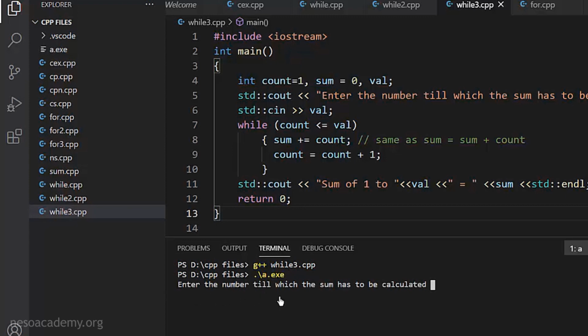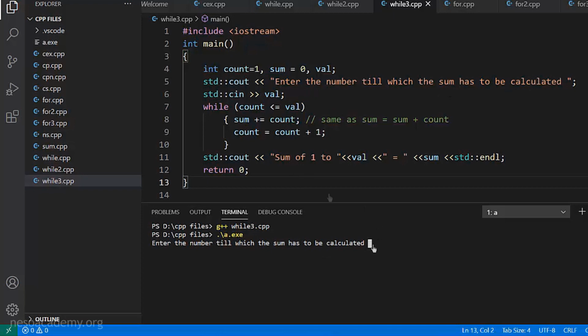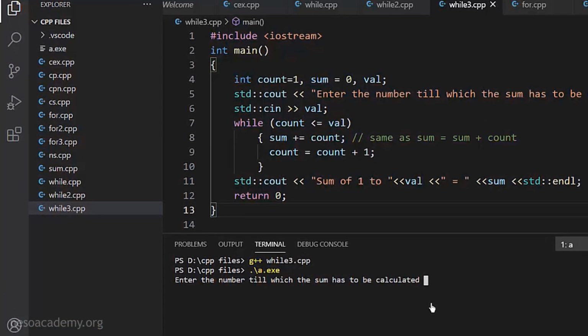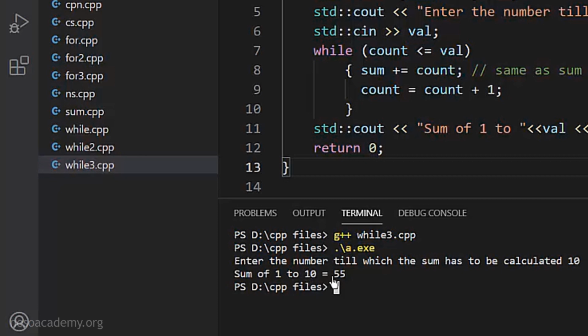Now it is saying enter the number till which the sum has to be calculated. So this one got executed and it is waiting for the user input. So let us enter 10 again and see if it is working correctly. So I entered the value equal to 10. So what should happen? The while loop should run and it should calculate the sum of all the numbers from 1 to 10. So I press enter and we see the sum of 1 to 10 is equal to 55. So in the previous example also we saw that the sum of all numbers from 1 to 10 is equal to 55. So it is printed correctly.